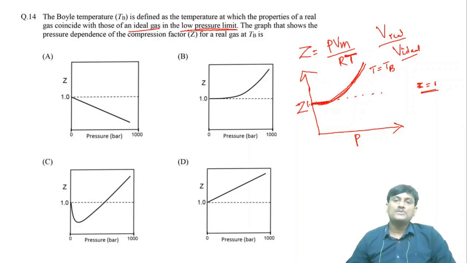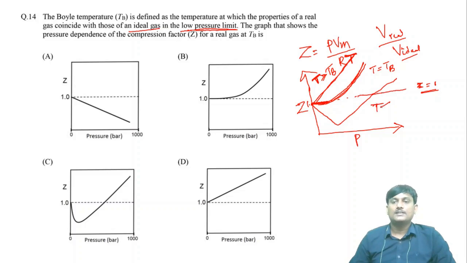Suppose if temperature is greater than TB, then the graph will be like this. This is T greater than TB. When temperature is greater than TB, this is the deviation. Suppose when temperature is less than TB, then you will get like this.